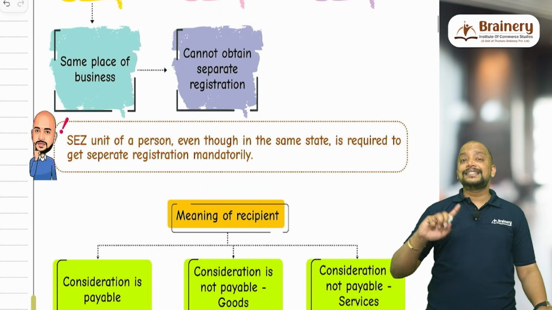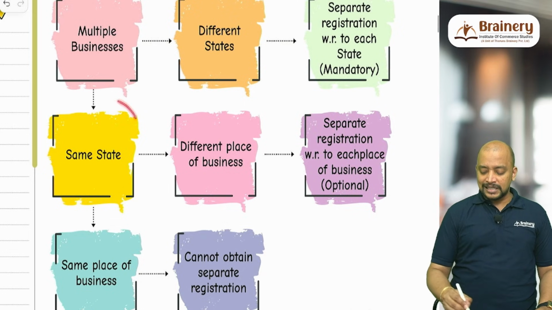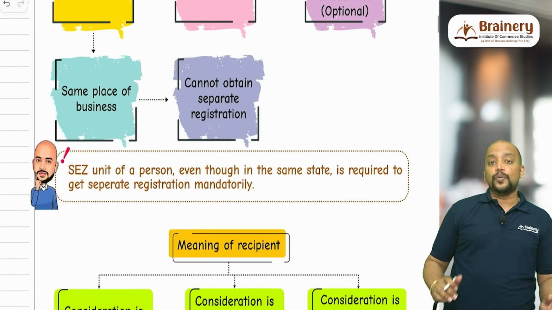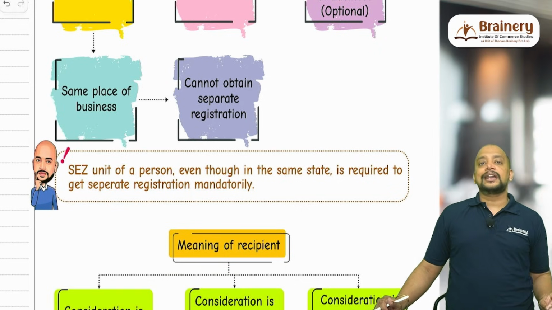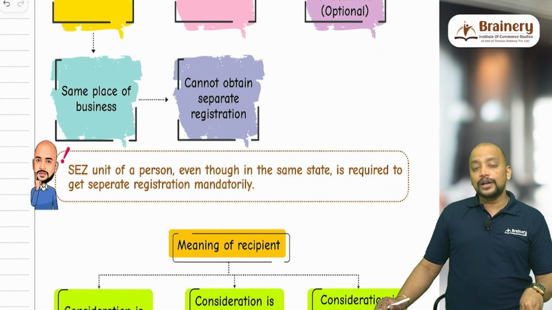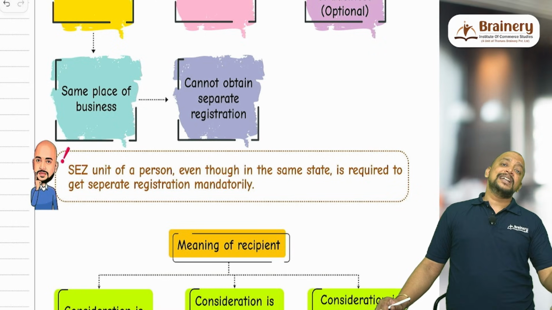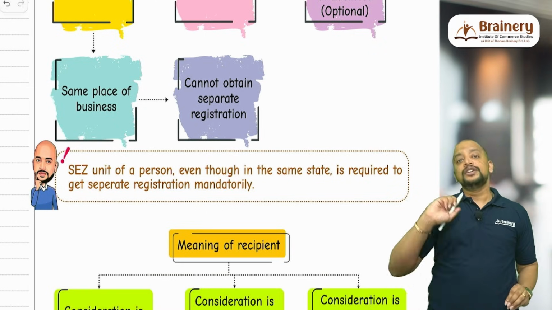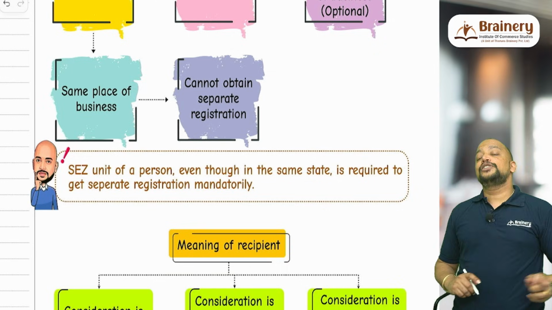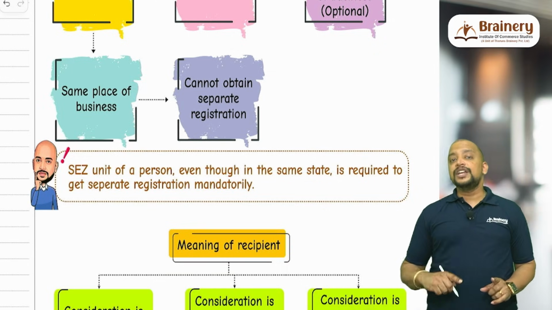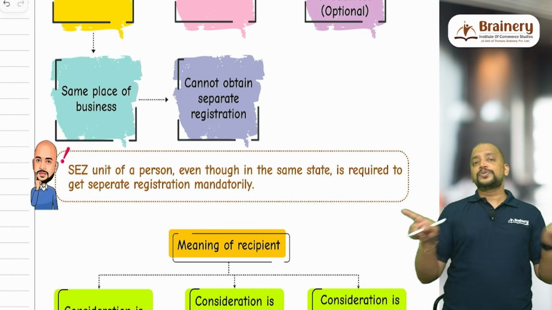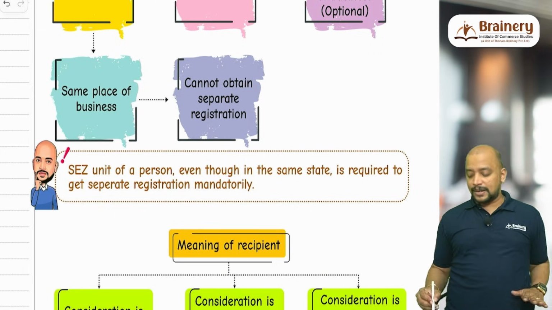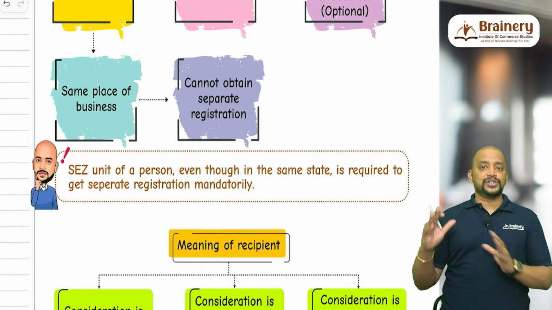And remember the SEZ unit. Within the state, if I have different places of business, it is optional for me to go for separate registration. But what if it is an SEZ unit? Say within Karnataka, in Bengaluru, I have one business establishment, and in the same Karnataka there is one SEZ, and in that SEZ I have another establishment. Should I go for separate registration? Yes, I should definitely go for separate registration, even though it is in the same state. This option is not applicable for an SEZ unit. So an SEZ unit of a person, even in the same state, is required to get a separate registration mandatorily.